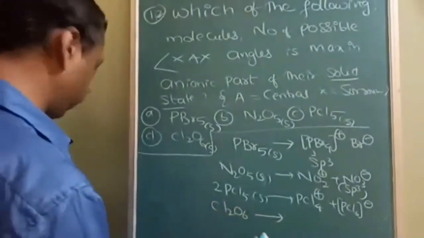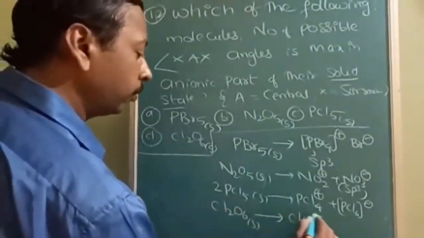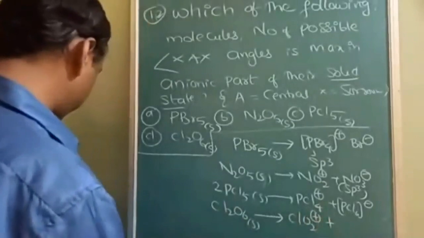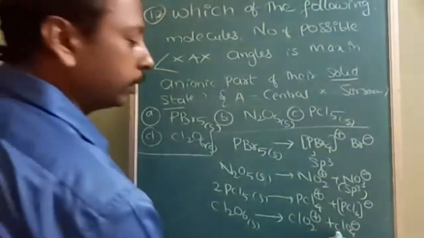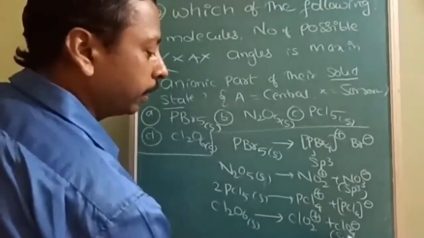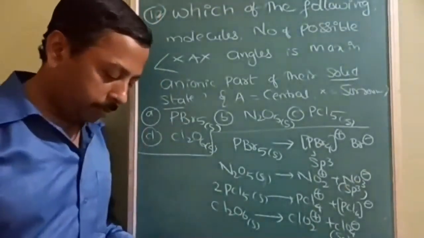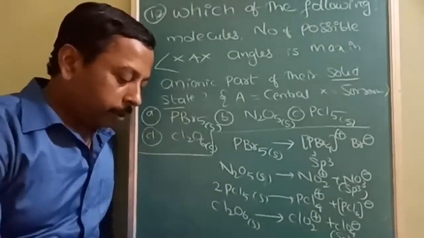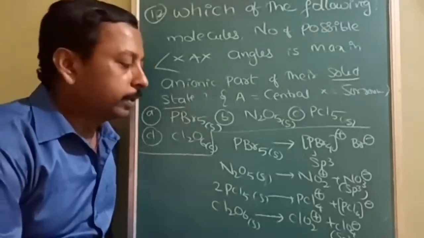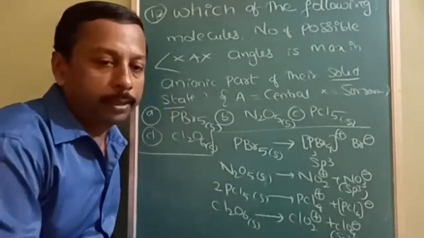Cl2O6 solid can give you ClO2 plus and ClO4 minus. Here this negative part is sp3 hybridization. Now the question is: the number of possible bond angles is maximum in which? Maximum number means maximum hybridization should be there.